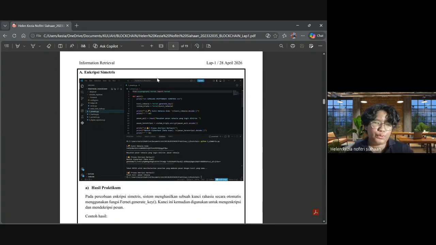When you put the message in there, it will create the ciphertext, made with the key, like a private key. But when you want to open it, you can use the same key to open it.